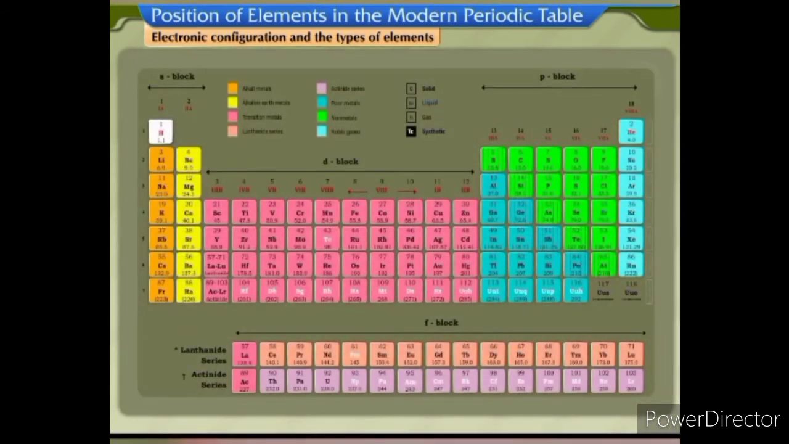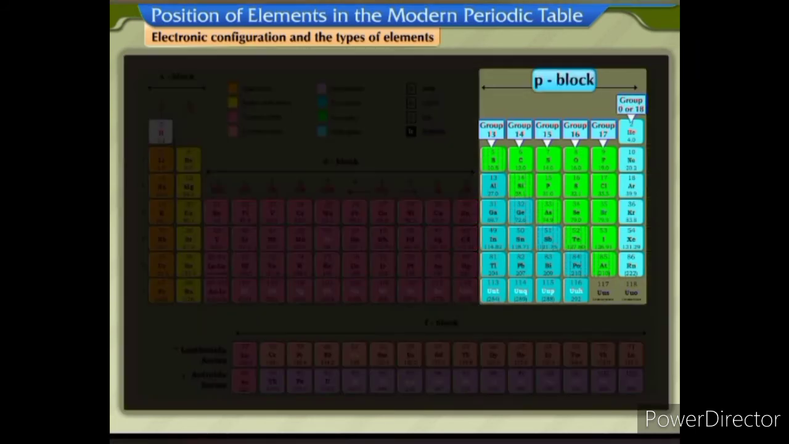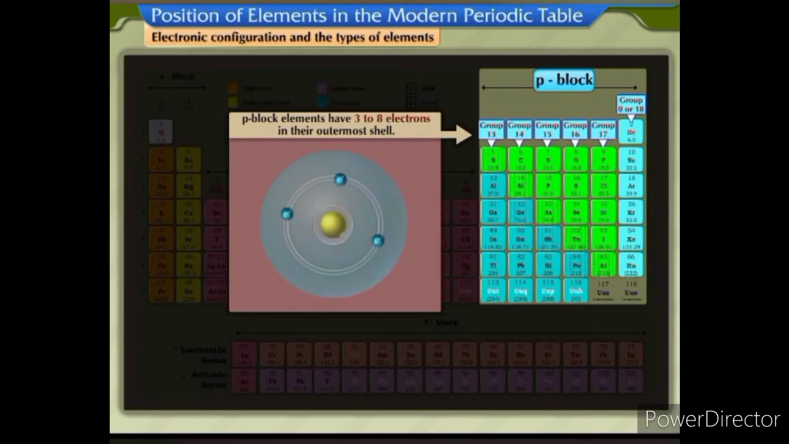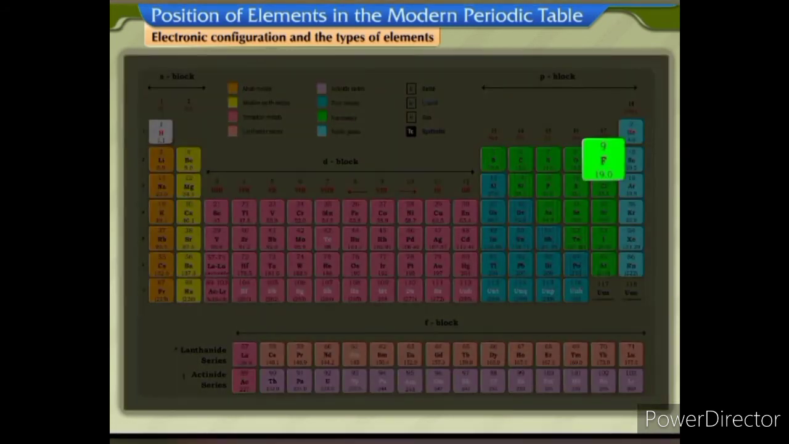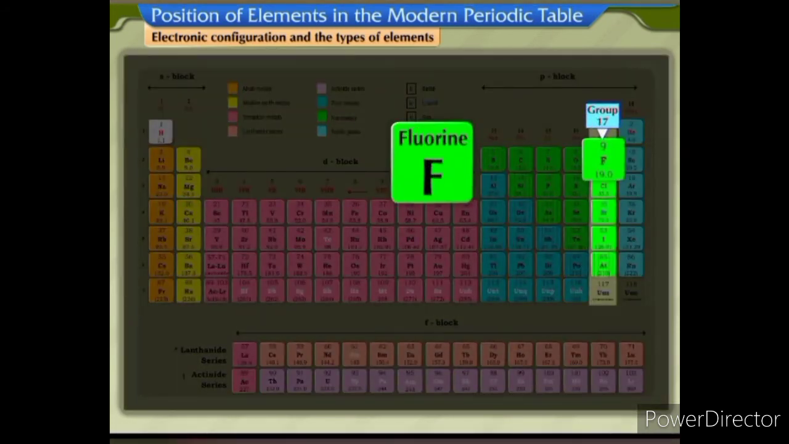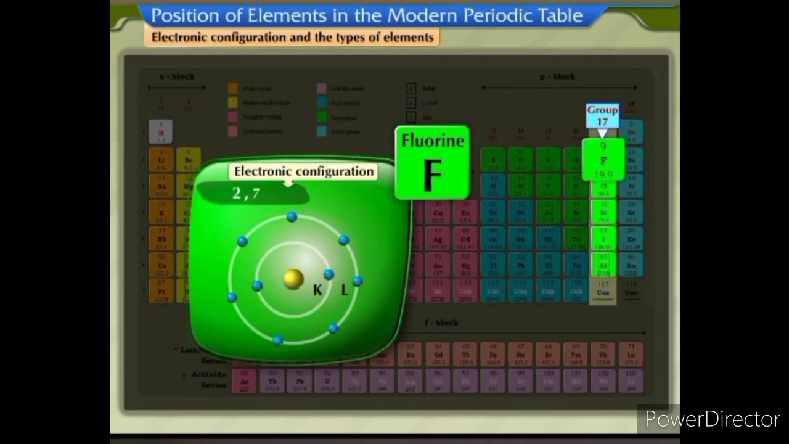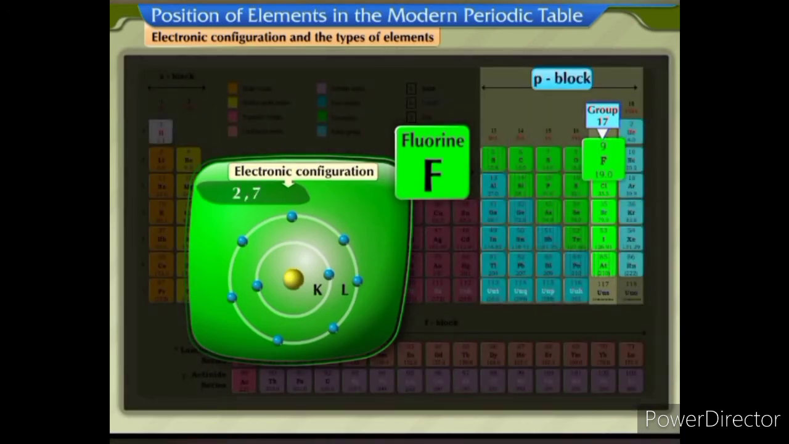Elements in group 13 to 17 and group 18 or group 0 form the p block elements. They have 3 to 8 electrons in their outermost shell. Elements in this block may be metals, non-metals, or metalloids. Metalloids are elements which show properties of both metals and non-metals. For example, chlorine, a group 17 element with electronic configuration 2, 7, is a p block element.